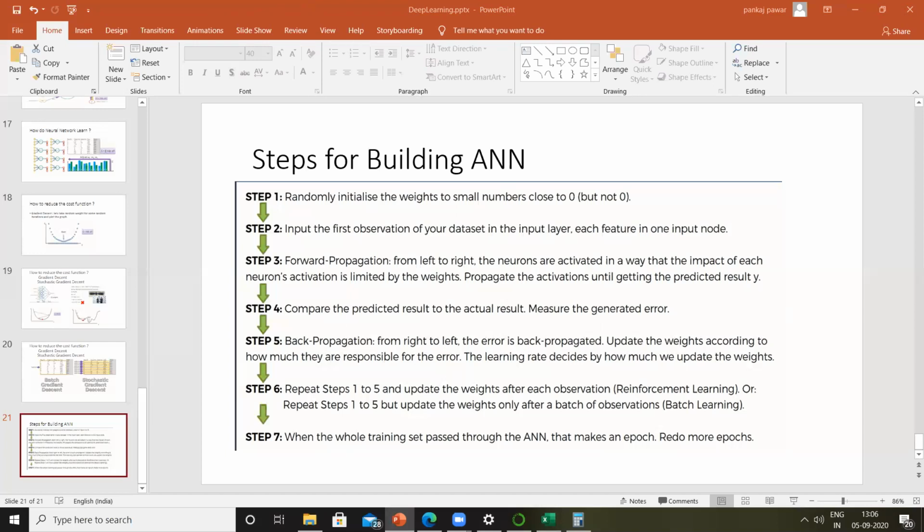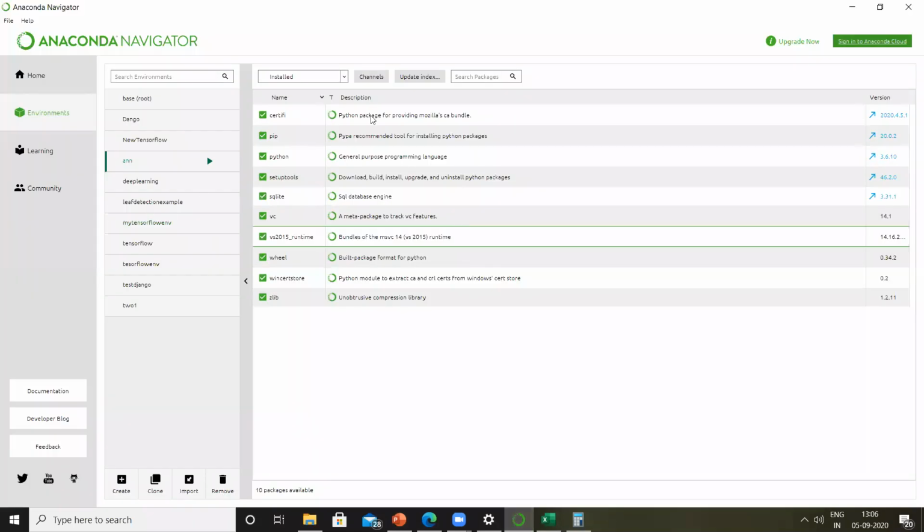Good. So we need to first install this library. What you can do is open your Anaconda Navigator and go to Environments. In my case, I have created a separate environment called ANN, which has all the things related to artificial neural networks. You can either create a separate environment called ANN, or continue to use your base environment. It's your choice. My suggestion is that you create a new environment.